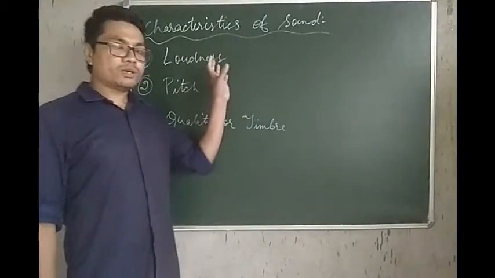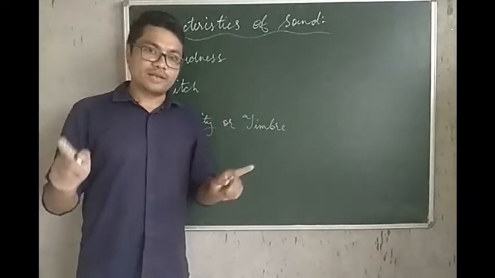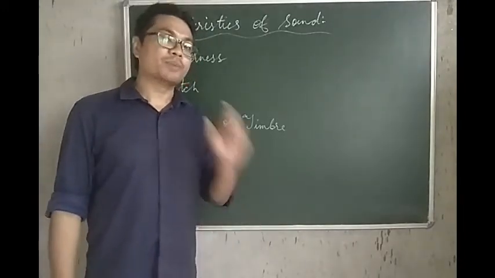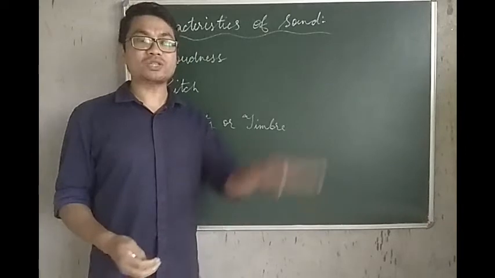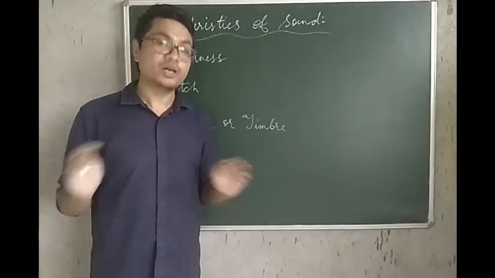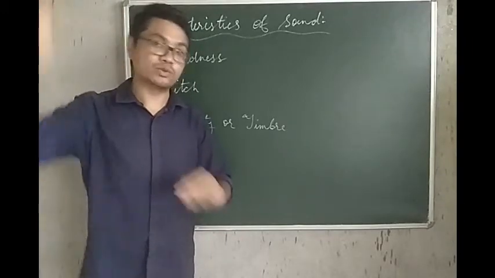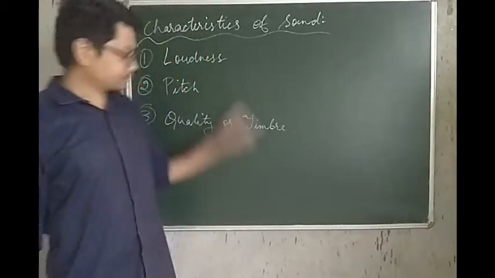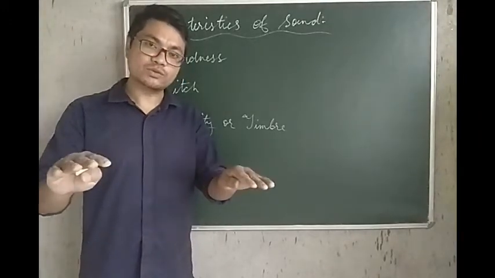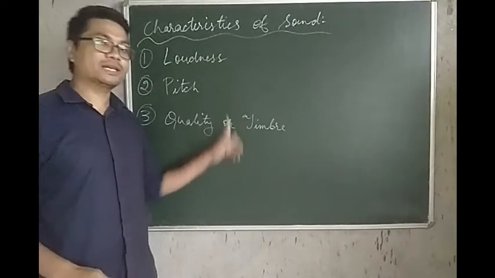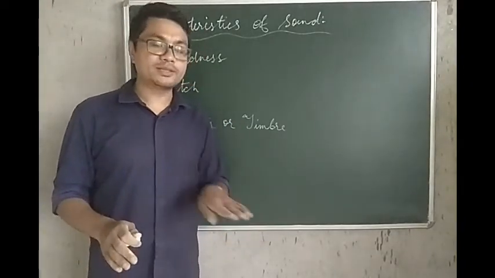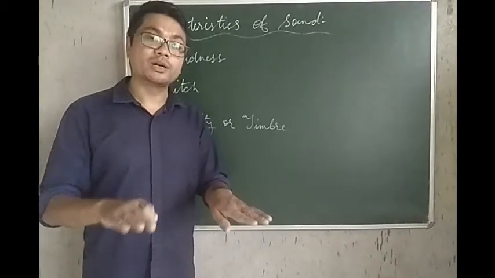So, what is loudness? Loudness is the property or characteristic of sound because of which we can distinguish a loud sound from a faint one. For example, we can have two different sounds having the same pitch and quality, but still one could be a faint sound and the other could be a loud sound.